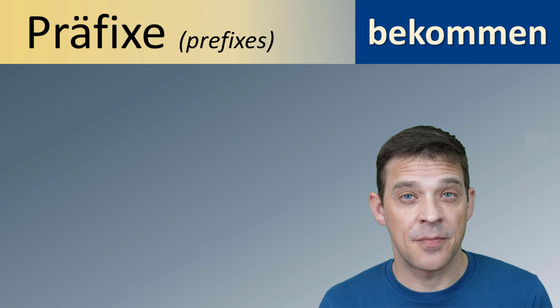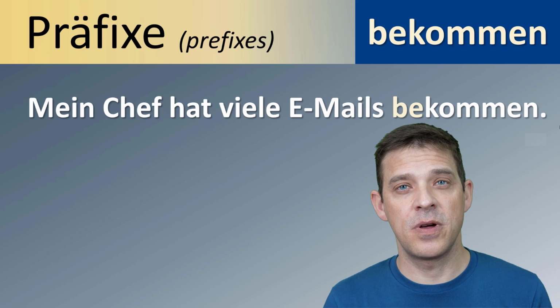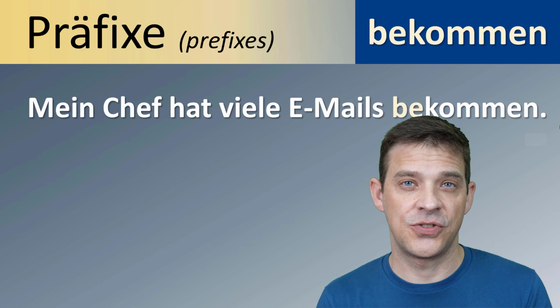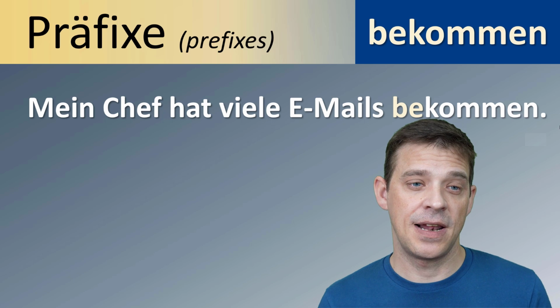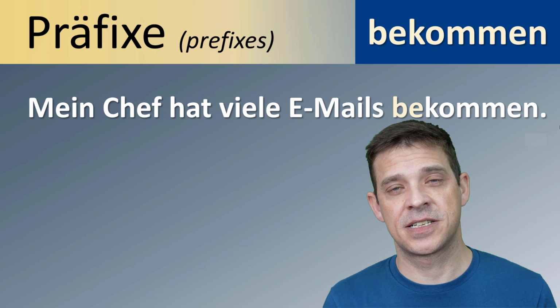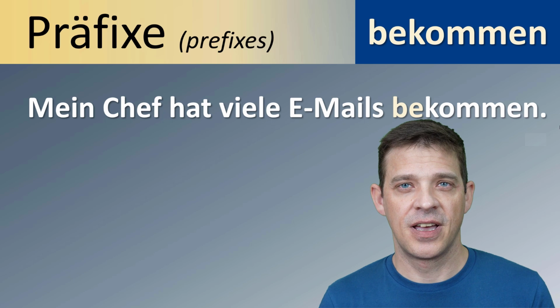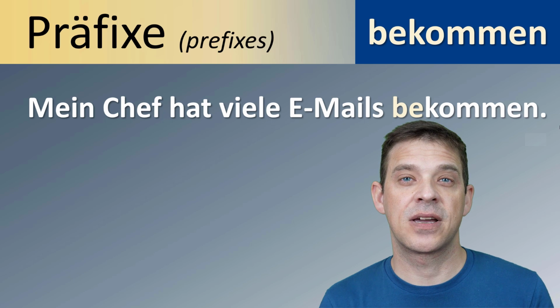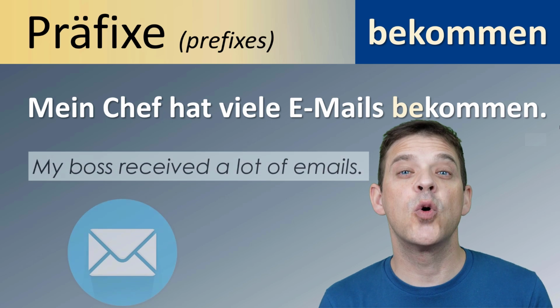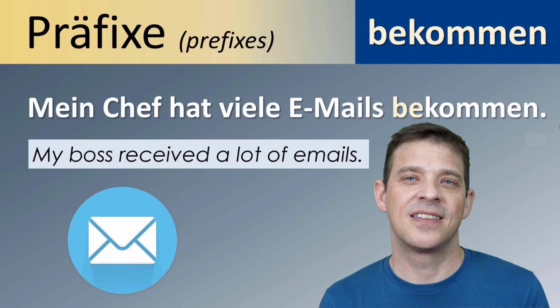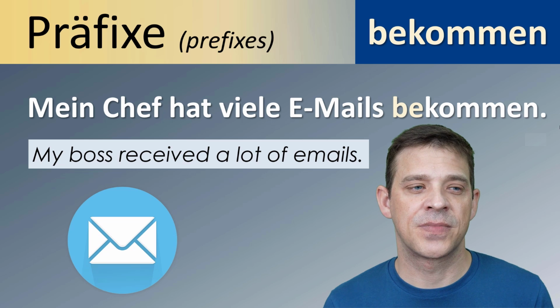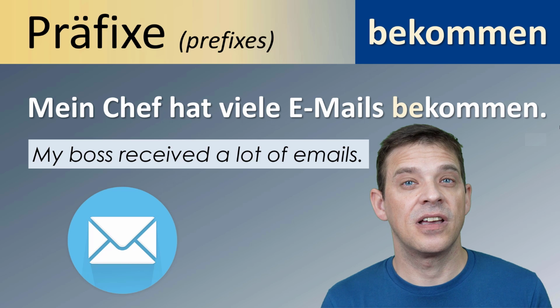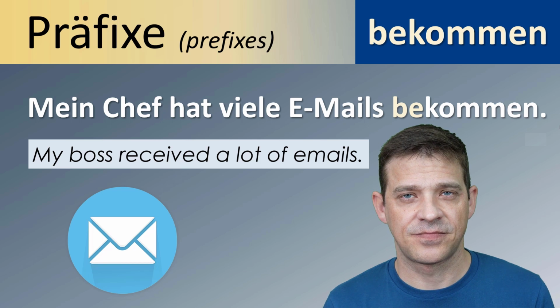Ein anderes Verb mit BE ist zum Beispiel bekommen. Bekommen heißt to receive or to get. Zum Beispiel, mein Chef hat viele E-Mails bekommen. Bekommen ist das Partizip und auch der Infinitiv. Das ist gleich, this is the same. My boss received a lot of emails.